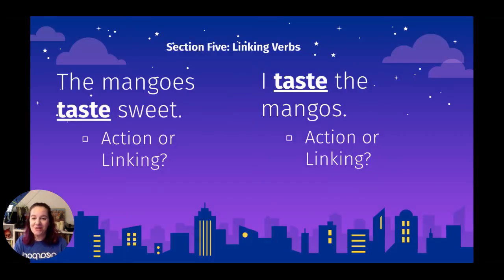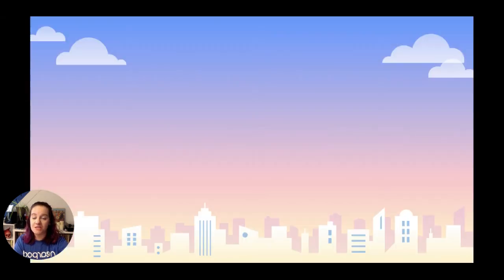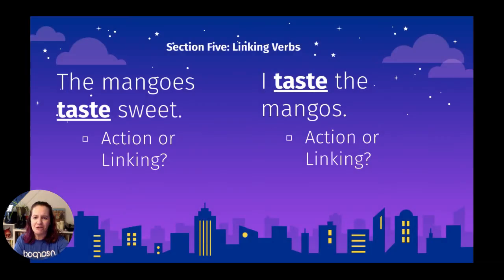So if you want to have some fun with it, "the mangoes taste sweet" versus "I taste the mangoes." One of those is an action verb. One of those is a linking verb. And if you use the test for it, if you change the verb into one of those forms of the verb to be, and we say "the mangoes are sweet," is that essentially the same thing versus "I am the mangoes"? So "I taste the mangoes" is an action verb.